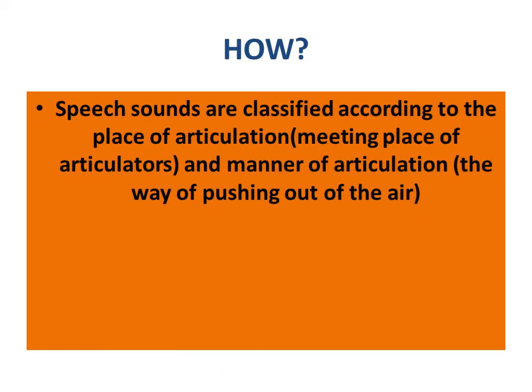How are the sounds classified? Speech sounds are classified according to the place of articulation. What do you mean by place of articulation? The meeting place of articulators. Two articulators will meet together in a particular place. That is called place of articulation. Second criterion, manner of articulation, the way of pushing out the air. How do we push out the air? Based on that, speech sounds are classified.